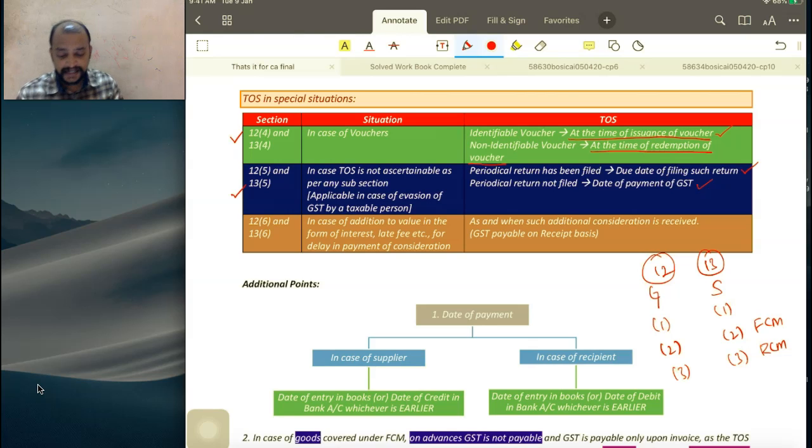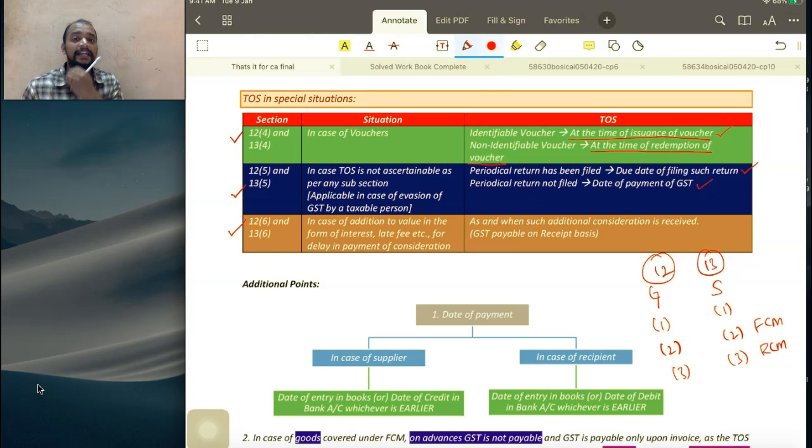Then next, 12(6) and 13(6): in case of any additional consideration received by way of interest, late fee or penalty for delay in payment of consideration, which we have discussed in revision 2. That is, if there is any delay in payment of consideration, we will be receiving some interest, late fee or penalty. What should be taken as the time of supply in that case?